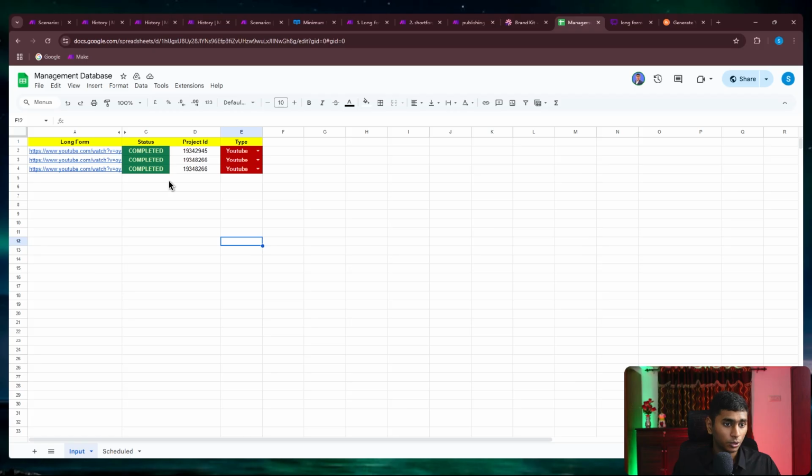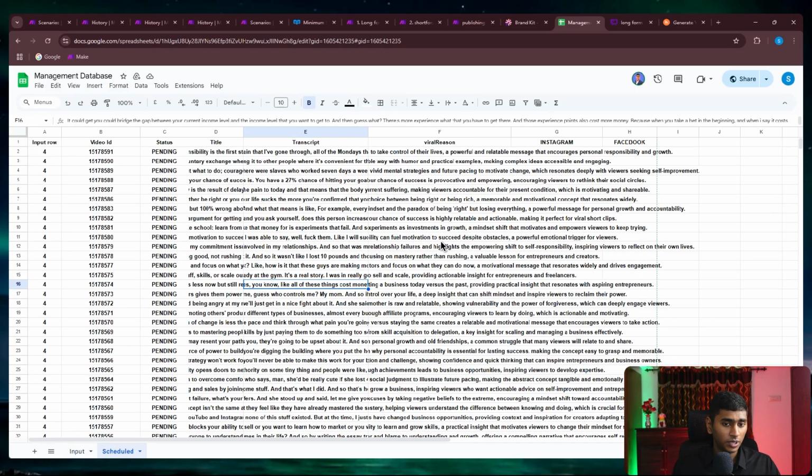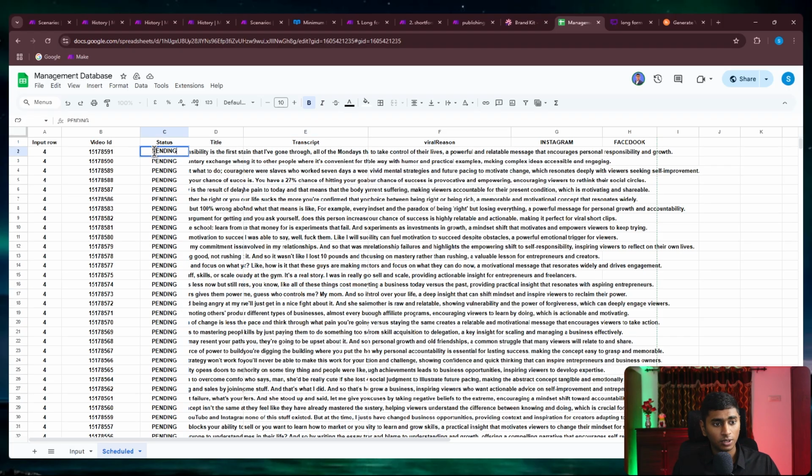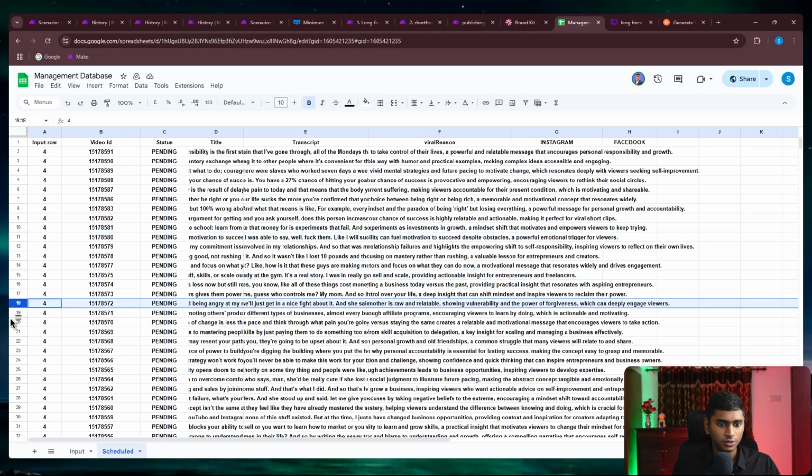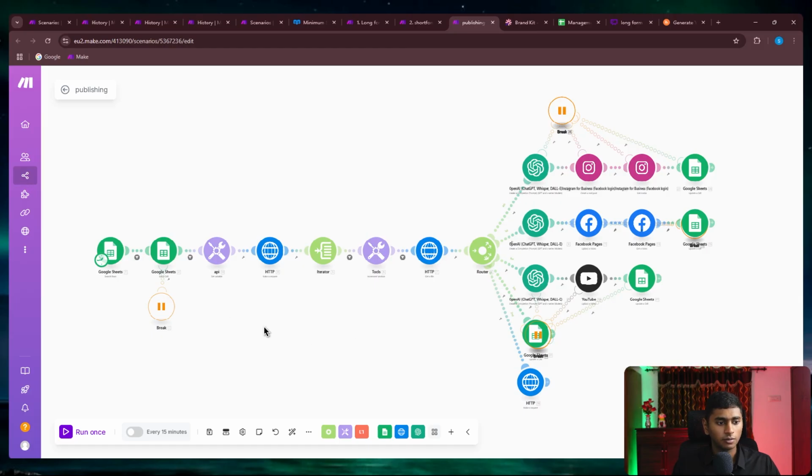Once the processing is completed, it would enter all the video information inside this sheet called scheduled. This status is called pending, and this is also pending. What is going to happen now is it is going to get posted one after the other. That is where the third scenario comes in, which is called publishing.